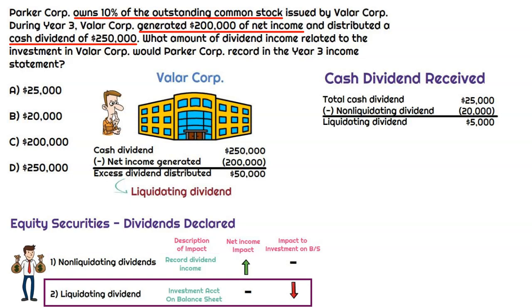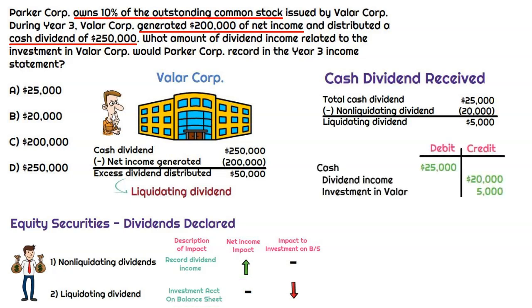That reduces the carrying value of the investment in Valar on Parker's balance sheet, right? So when we look at the journal entry, we would debit cash because they received $25,000 of cash, but then the credit to dividend income is the $20,000 for the non-liquidating portion, and then the liquidating portion is that excess $5,000, and that's going to reduce the carrying amount of the asset for that investment on the balance sheet, right? So that's why it's a credit of $5,000.